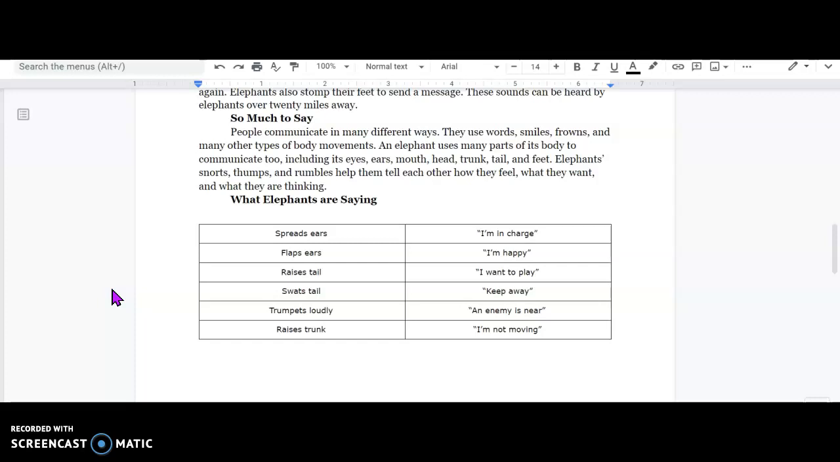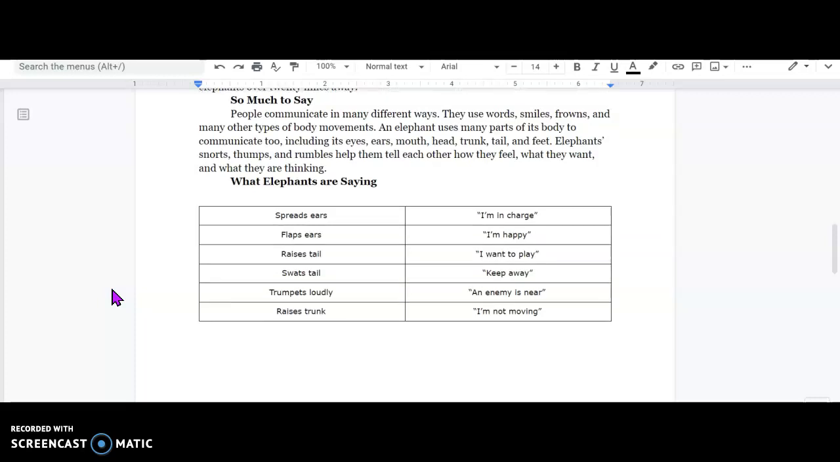An elephant uses many parts of its body to communicate too, including its eyes, ears, mouth, head, trunk, tail, and feet. Elephants' snorts, thumps, and rumbles help them tell each other how they feel, what they want, and what they are thinking. What elephants are saying.